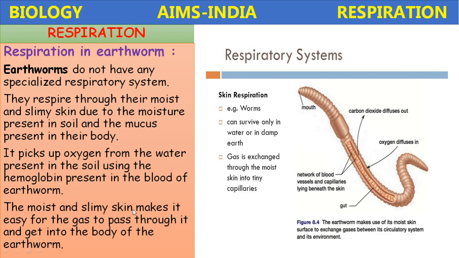The moist and slimy skin makes it easy for the gas to pass through it and get into the body of the earthworm. So here the respiration in earthworm is called cutaneous respiration, respiration through skin. Here, the skin is moist and slimy, richly supplied with blood capillaries, and the exchange of gases takes place between the skin and the external surface. So, skin plays the major role in respiration. So, it can survive only in moist or damp soils.